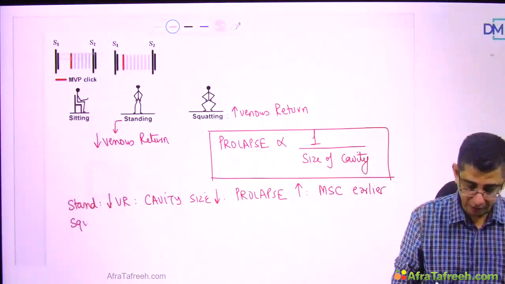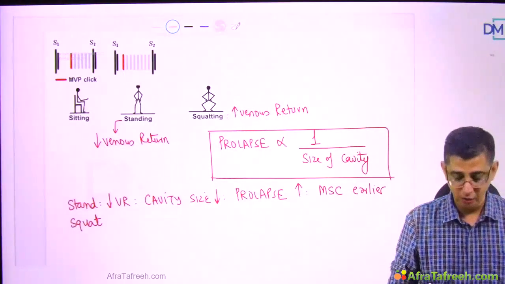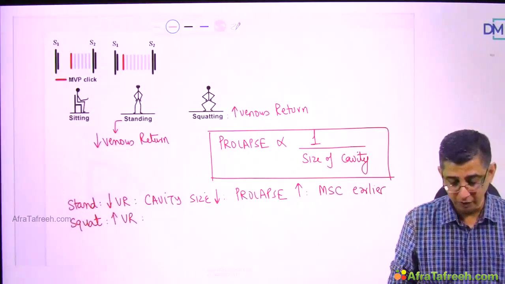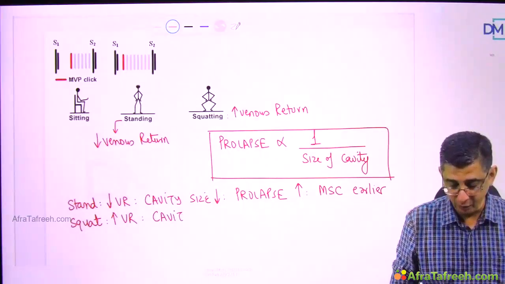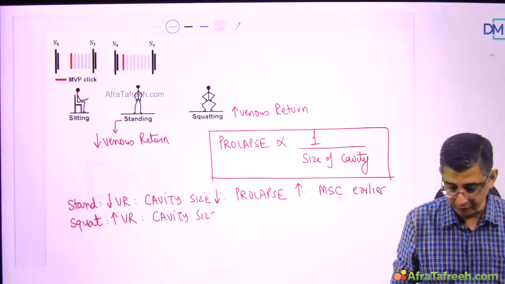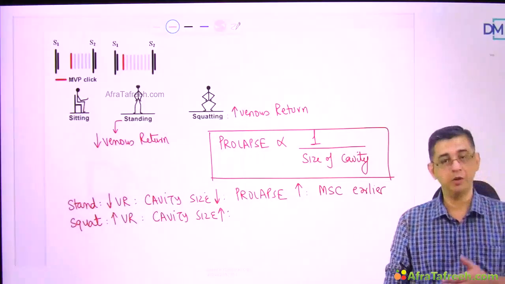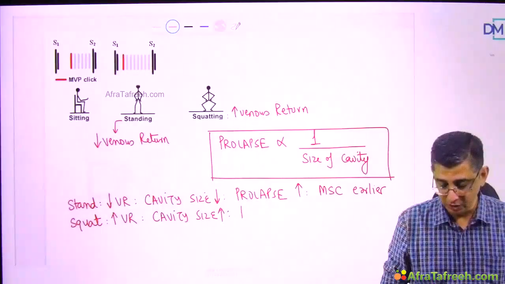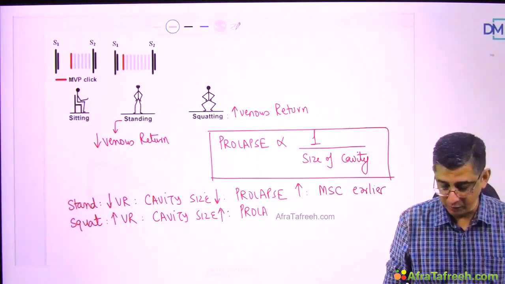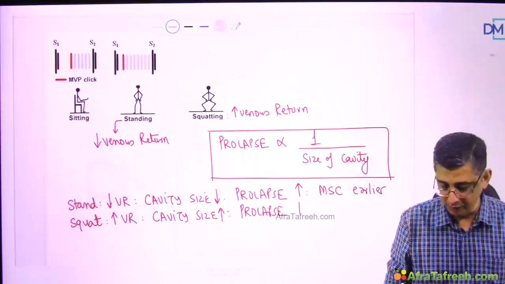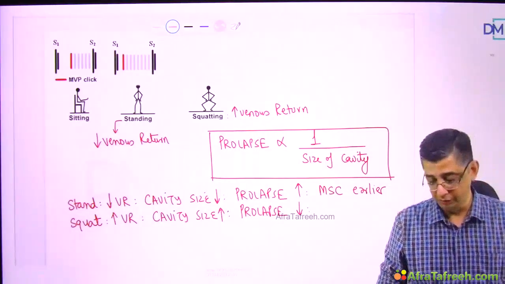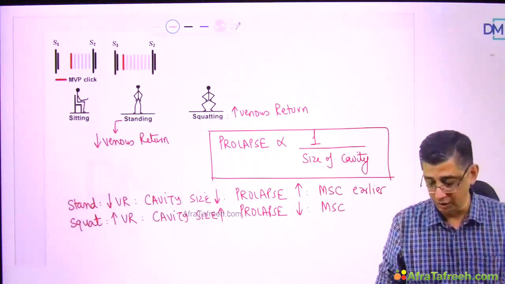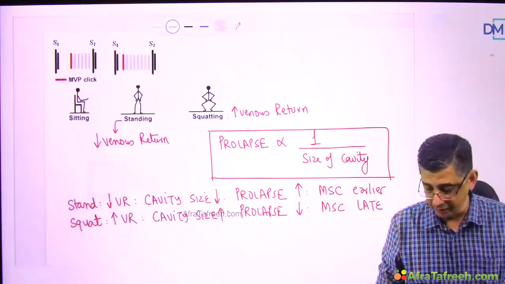When I ask this person to squat, there will be an increase in venous return. More venous return would mean that there will be more blood present in the ventricular cavity. And remember, the prolapse is inversely related to the ventricular cavity size. So this time the prolapse of the valve will become lesser. Therefore, because prolapse is lesser, the mid-systolic click will occur relatively later.